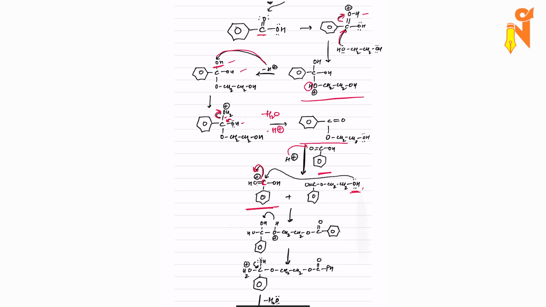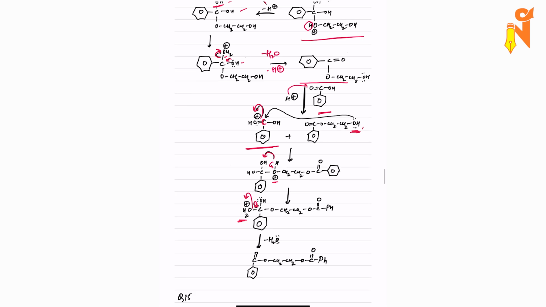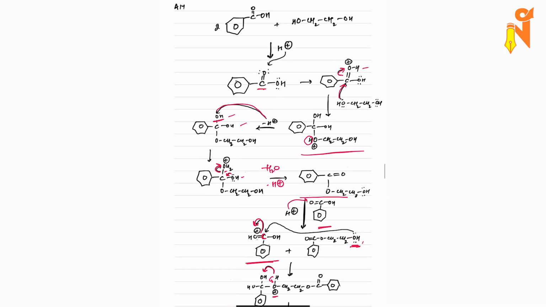This OH oxygen will gain a positive charge. This bond will ultimately cleave, and this hydrogen will go on any of the OH, forming OH2 plus. Now this OH2 plus will try to cleave the bond. At the same time, the other oxygen will try to give electron density to the carbon. So loss of a water molecule and loss of H plus both will happen, and we will form two ester linkages on the molecule. This is our option number 3.